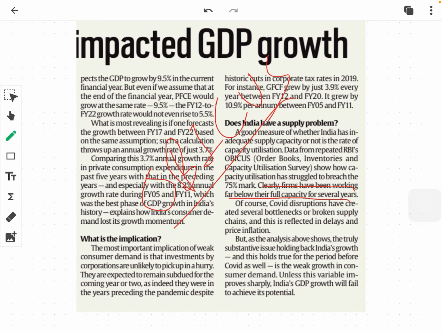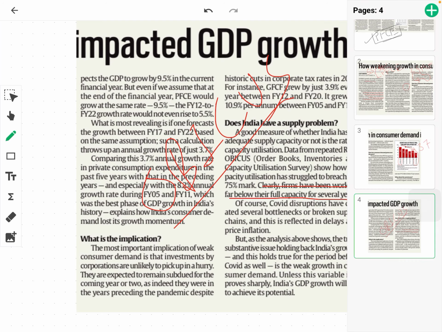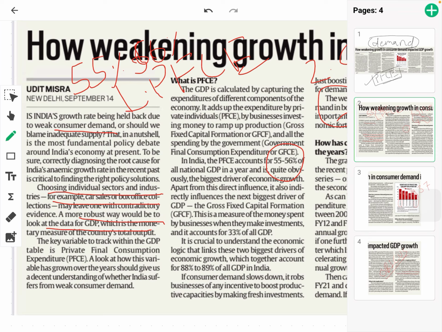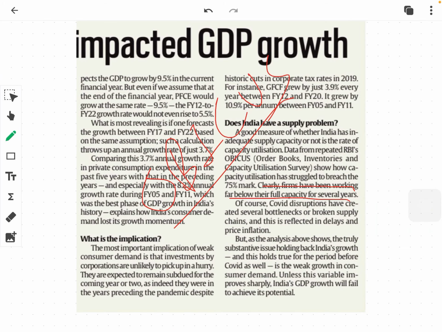So the variables that I told you, private final consumption expenditure and gross fixed capital formation, these are the two important variables that determine India's economic growth, and you should also keep in mind the OBICUS survey, which is clearly stating that we do not have a supply side problem, but we have demand side issues. So we need to increase the consumption, private consumption, so as to increase the economic growth.